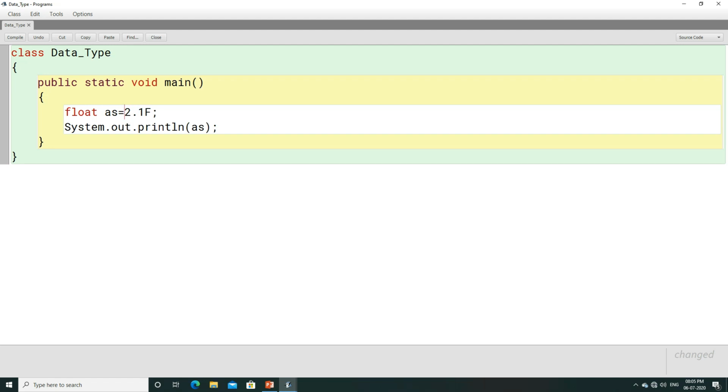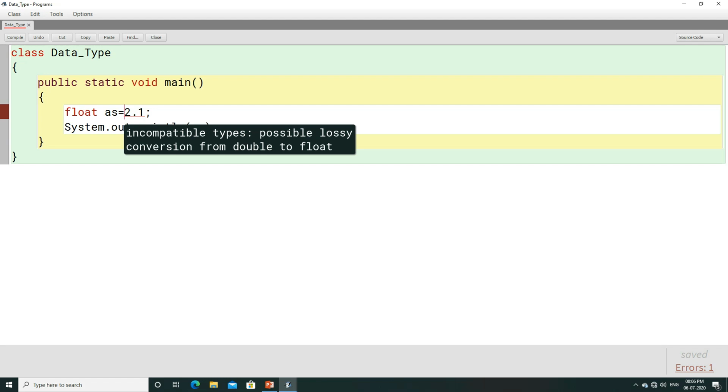So whenever you want to represent a point value in terms of float, you have to write capital F or small f. If you don't write capital F or small f, it is going to give you an error, that is, double cannot be converted to float. Possible lossy conversion from double to float.